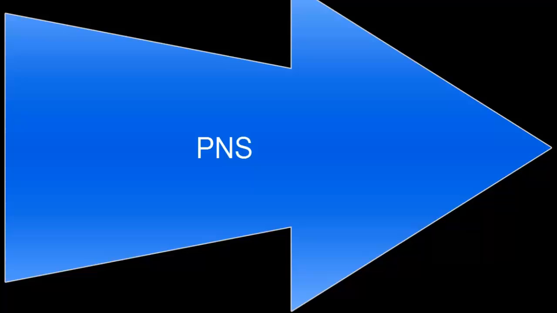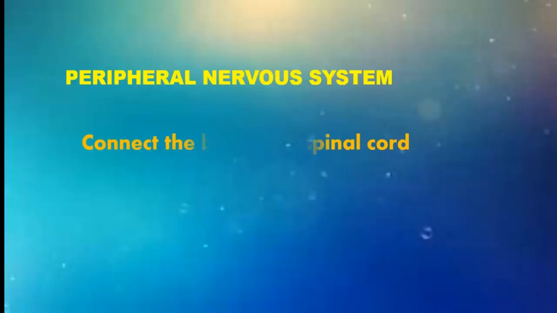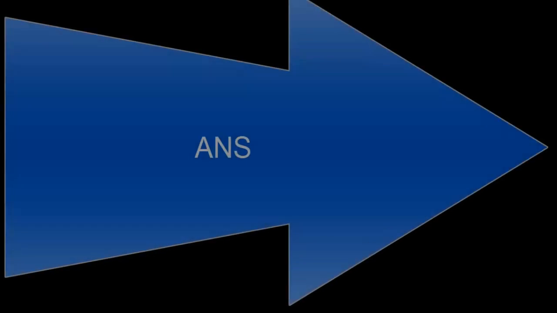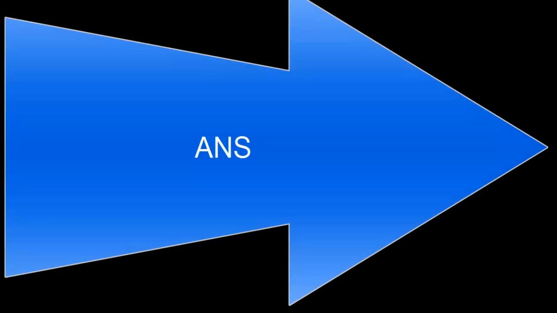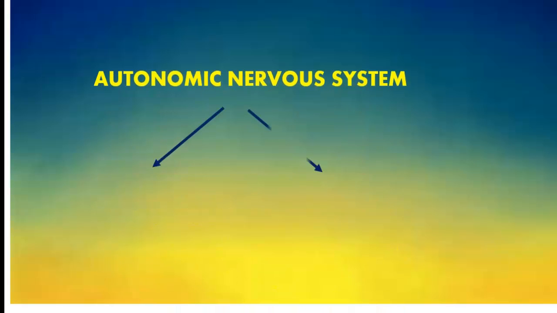PNS, peripheral nervous system. It is made up of the nerves which connect the brain and spinal cord to all parts of the body. ANS, autonomic nervous system. It is formed of the sympathetic and parasympathetic nervous system.